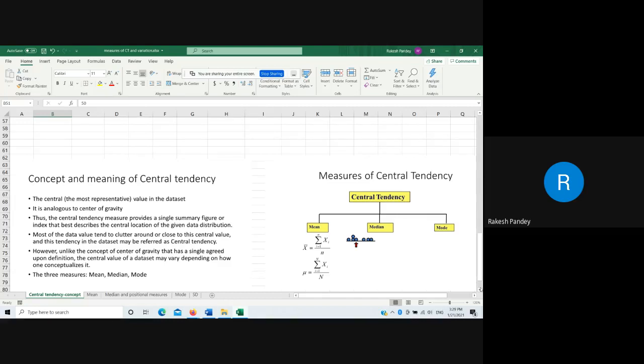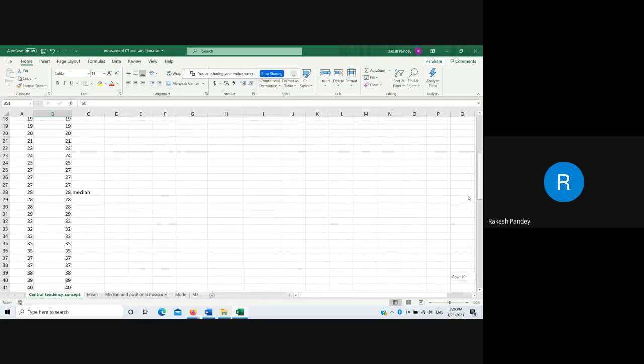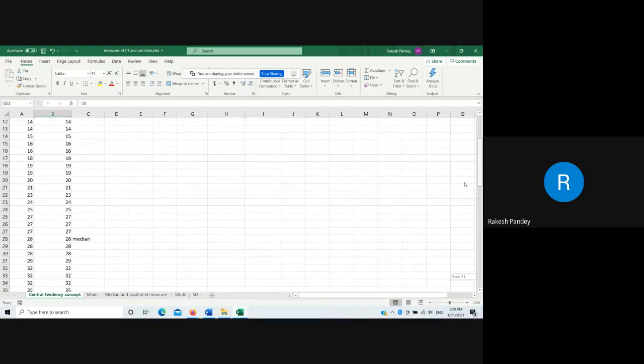So others suggested that a good measure of central tendency is one that includes all the values. When I am using the median as a central tendency measure, these values are not included in the computation. Even if I put all these values as 0, and after 28 all the values as 100, even then the median will be 28.